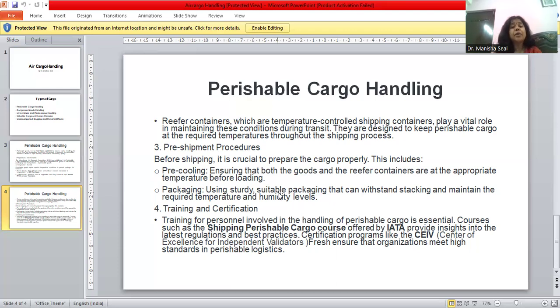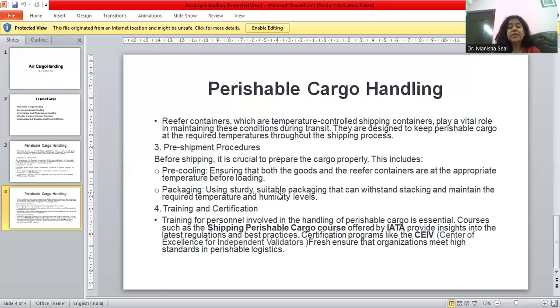They should undergo the shipping perishable cargo course offered by IATA. If they are qualified under IATA, they know how to handle perishable cargo while transporting from one destination to another by air cargo.